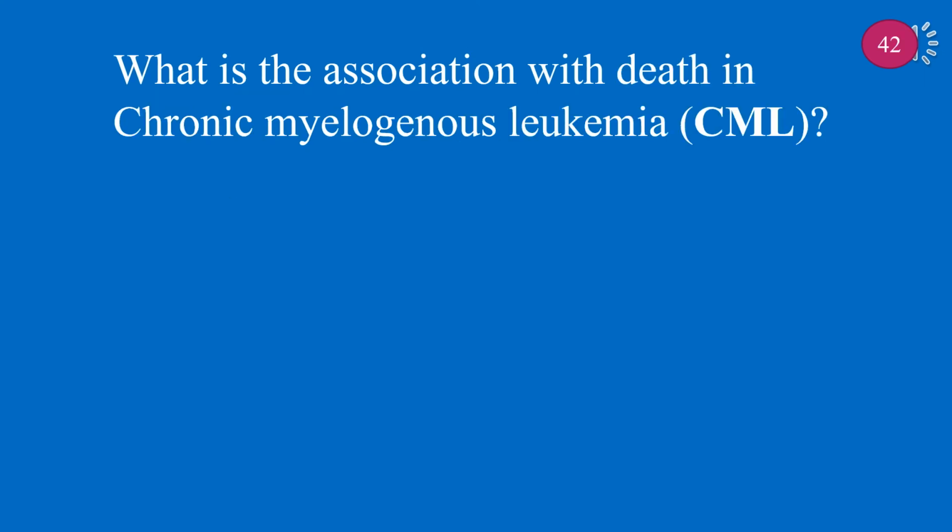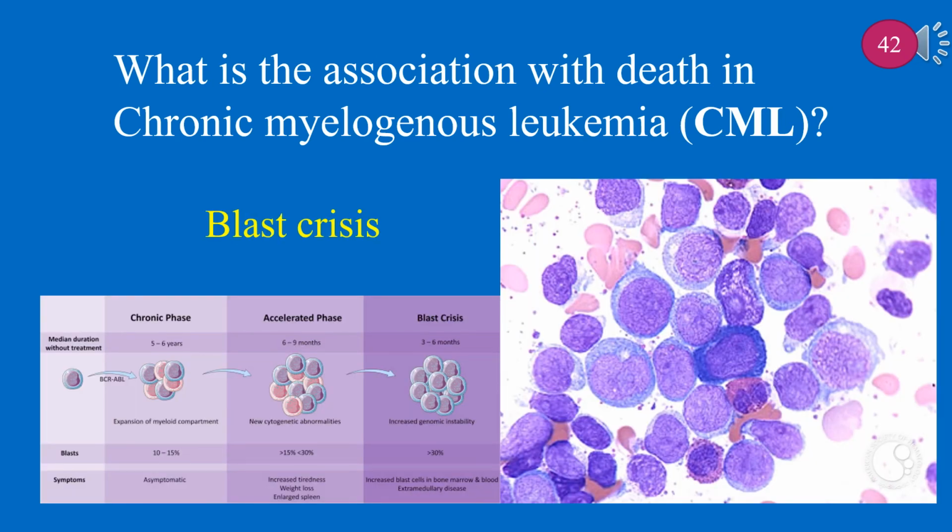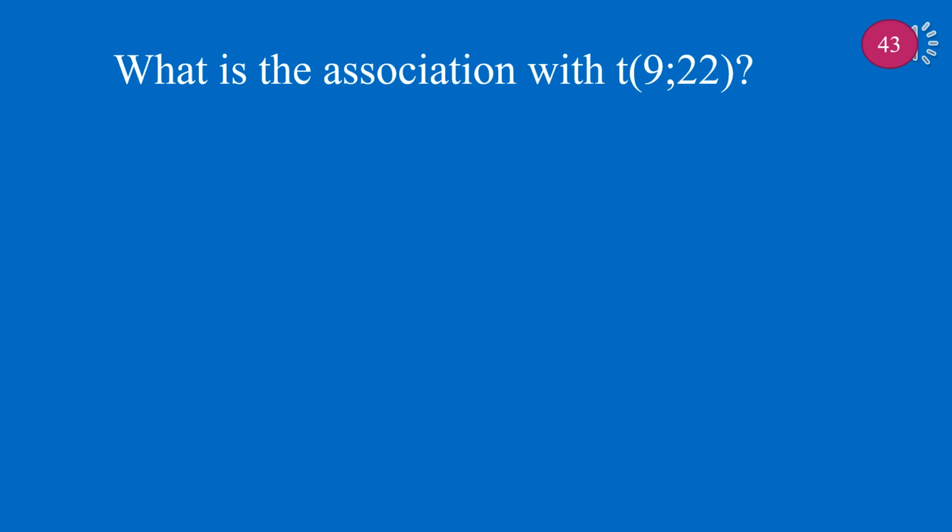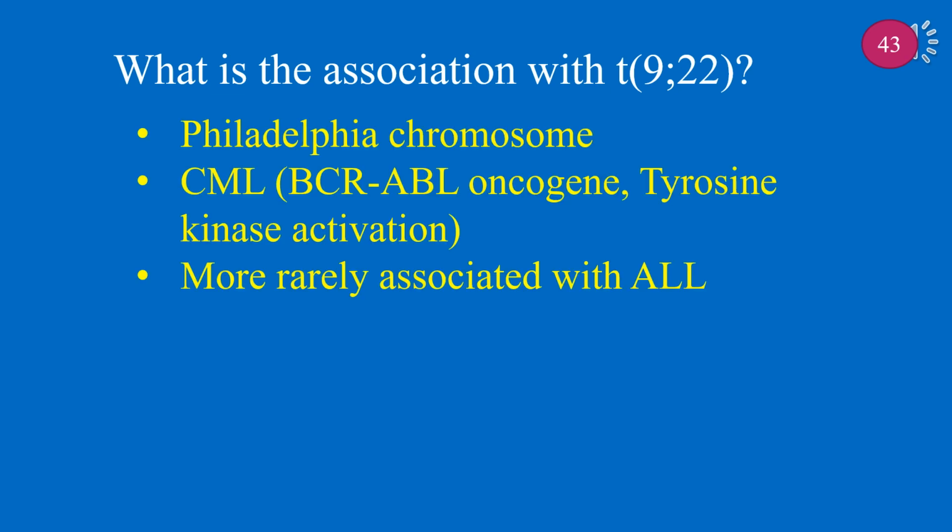What is the association with death in chronic myelogenous leukemia, CML? Death in CML is related to blast crisis. What is the association with t(9;22)? t(9;22) is associated with Philadelphia chromosome, CML, BCR-ABL oncogene, tyrosine kinase activation, and more rarely associated with ALL.